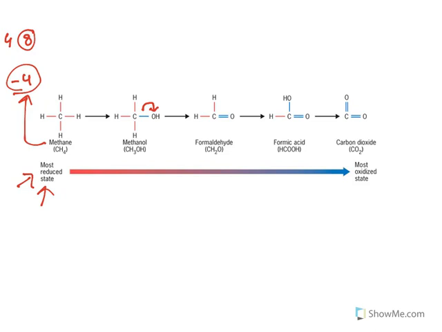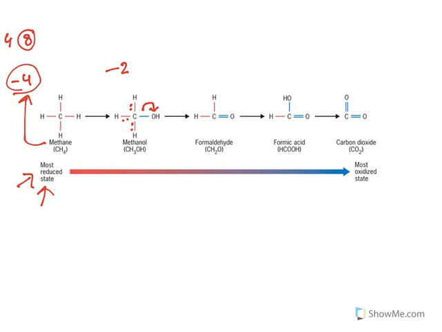So the electron will not be there with carbon, but all these 6 electrons will be coming closer to carbon. What is the oxygen state? 4. How many more electrons are there? 2 more electrons. So the oxygen state here is -2. In methanol, carbon oxygen state is -2, reduced one.